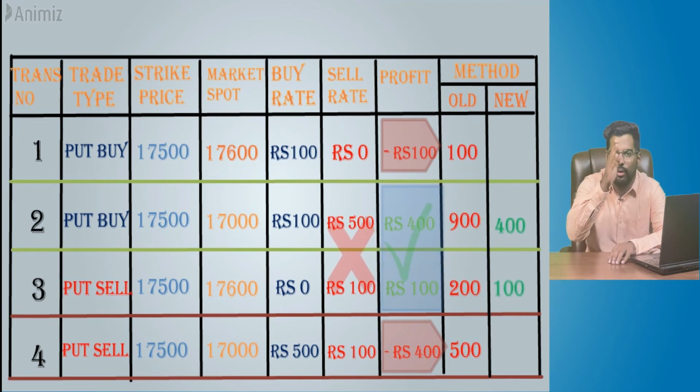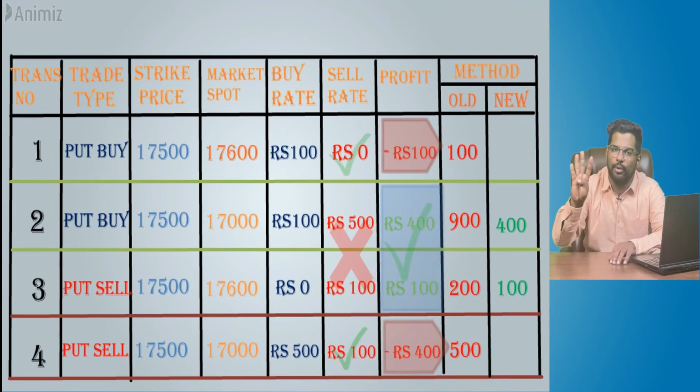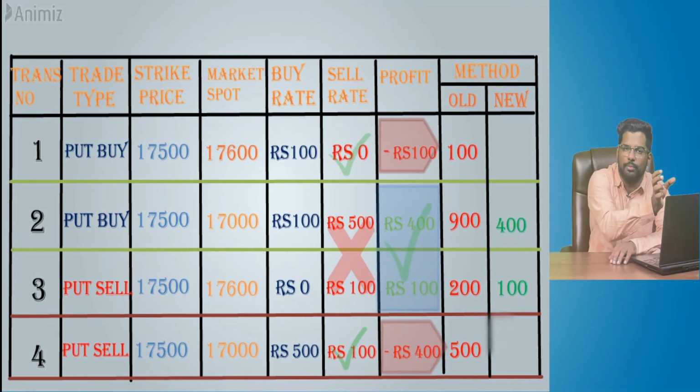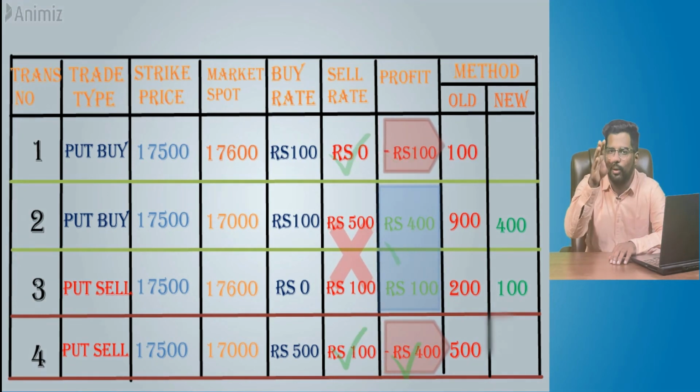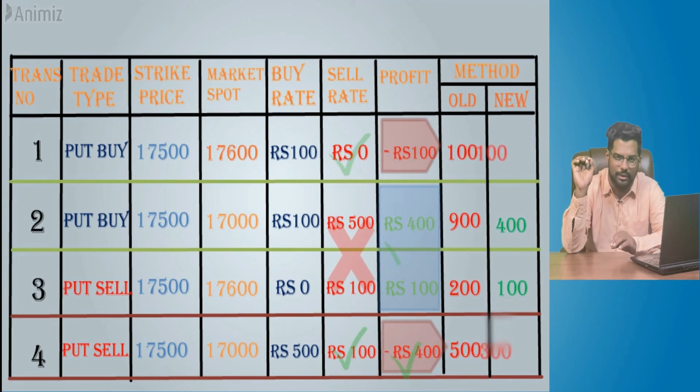But for all loss-making instances, you should take the absolute value of loss plus the sold value of premium, which is nothing but the bought value. 400 rupees loss plus 100 rupees sold value of premium will give you the 500 rupees bought value. Literally, for all loss-making instances as per the new method, you take the bought value premium, which is nothing but sold value plus loss. This is as per the new method.